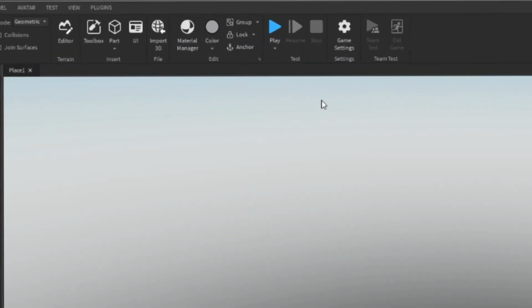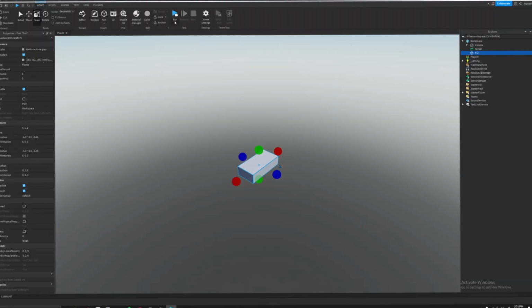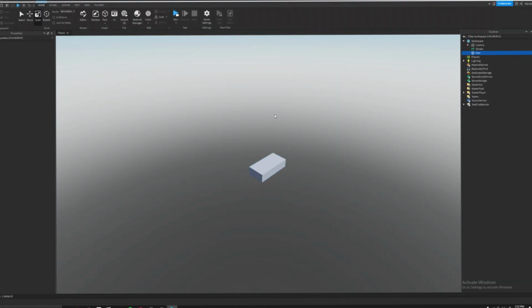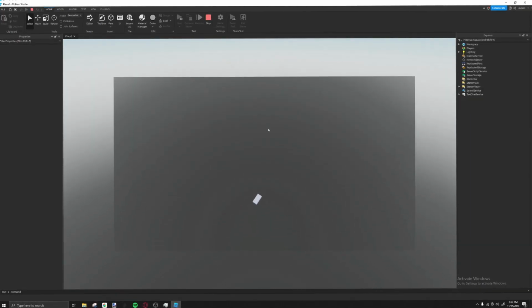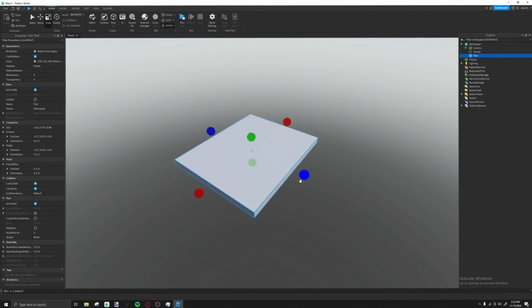So the first thing we gotta do is make sure it's anchored, because if it isn't, this will happen. Yeah, there it goes. So make sure it's anchored so it just stays in place. You can see now it's not gonna fall down into the void. Just resize this to the size you want. We're gonna make the base part.